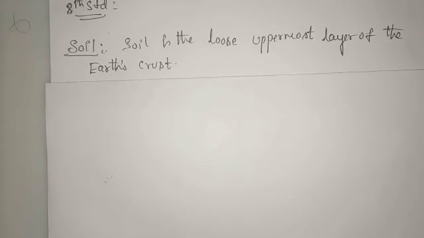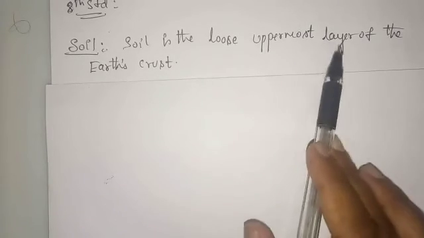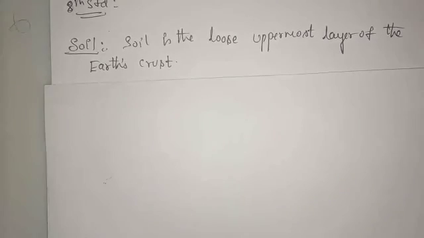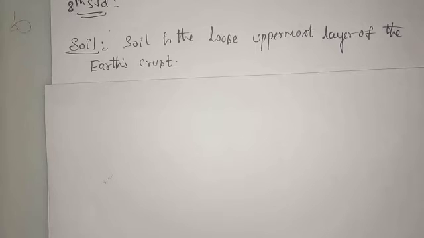So what is soil? Soil is the loose uppermost layer of the earth crust. The uppermost means the topmost layer of the crust. In that we have soil.